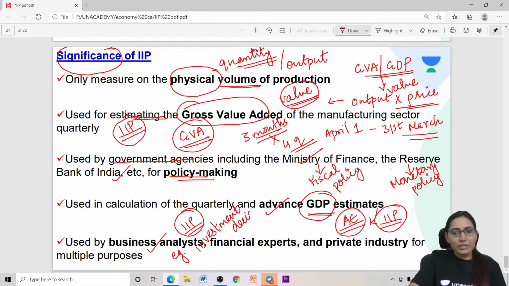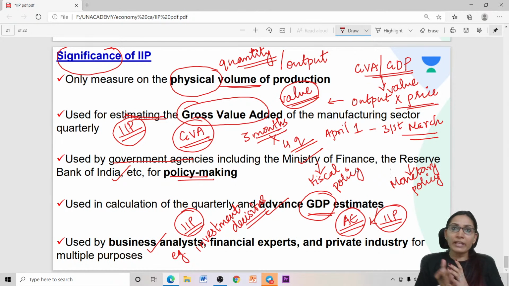The investment decisions are made on consideration of the IIP data. IIP data gives a clear account about the growth, the trend of growth in an economy with regard to its manufacturing sector. So, whether the manufacturing sector is undergoing a positive growth or a negative growth, it can be clearly understood from the IIP data.